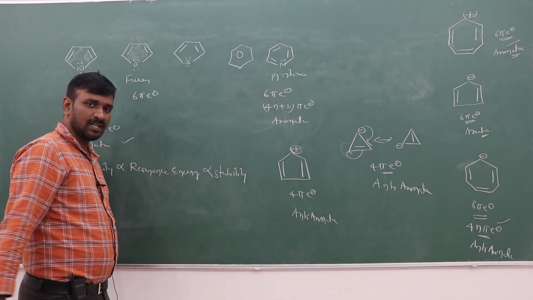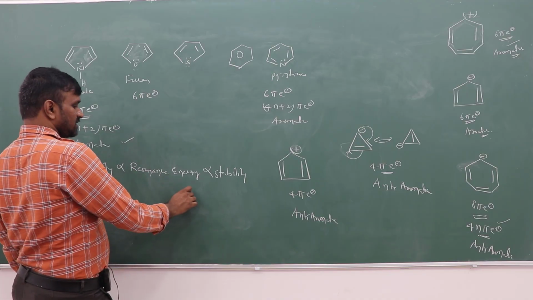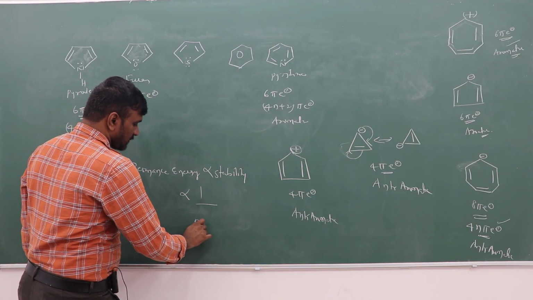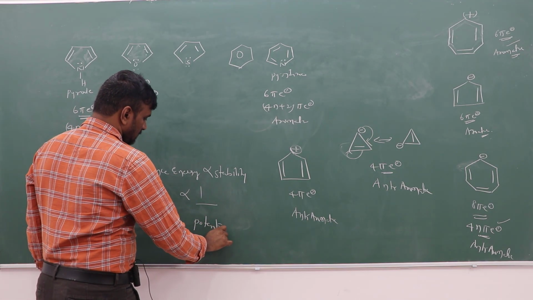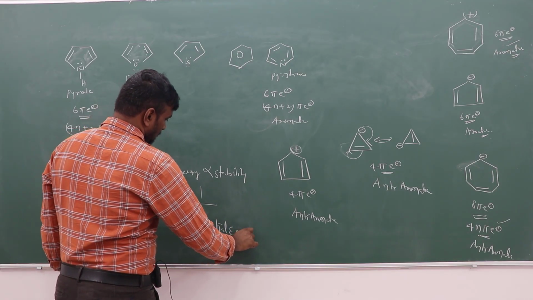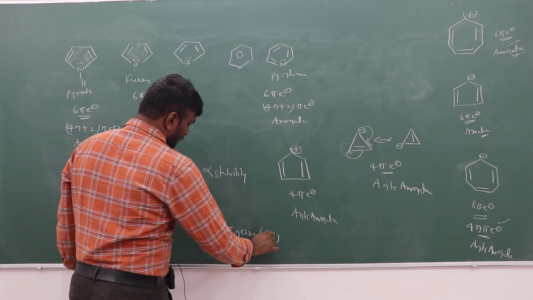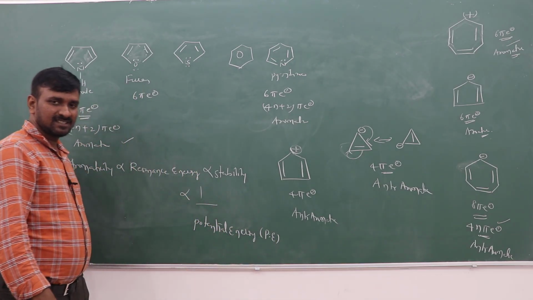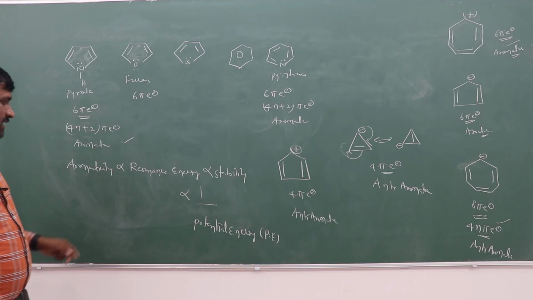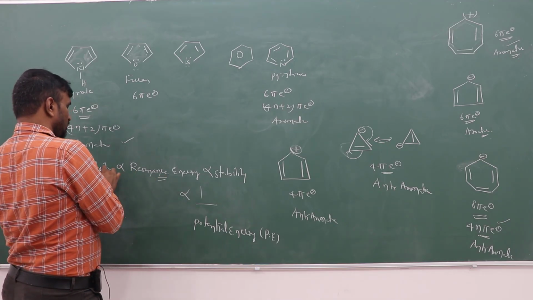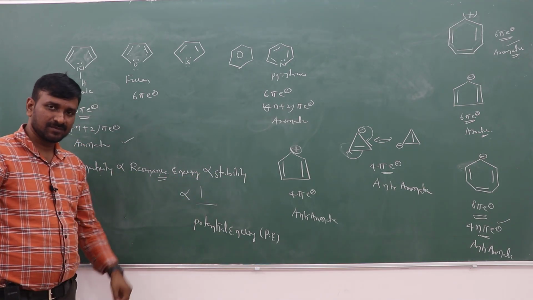Resonance energy, aromaticity and stability are inversely related to potential energy, like I mentioned earlier: if potential energy is more, it is unstable; if it is less, it is stable. So if the resonance energy is more, it is more aromatic, with more stability.